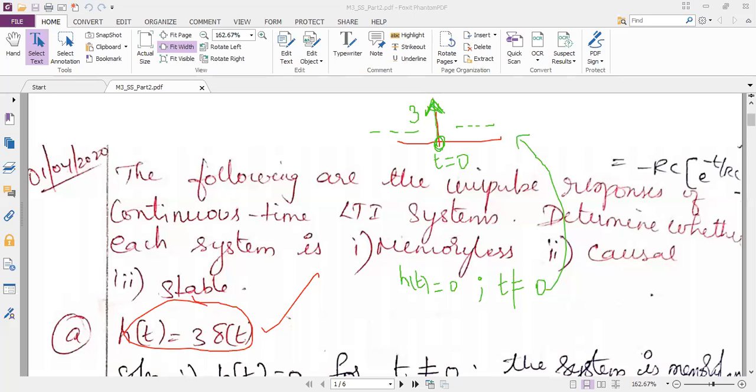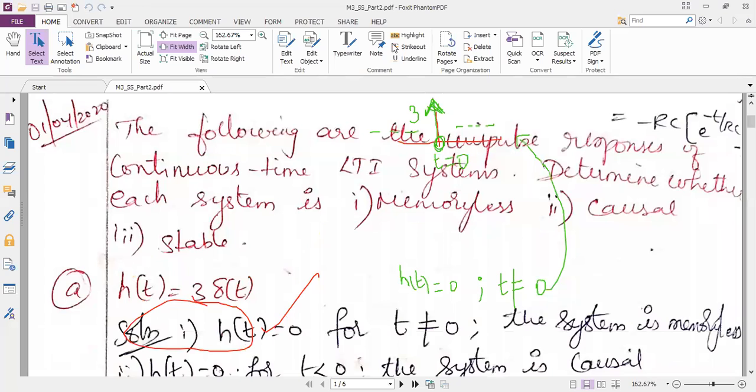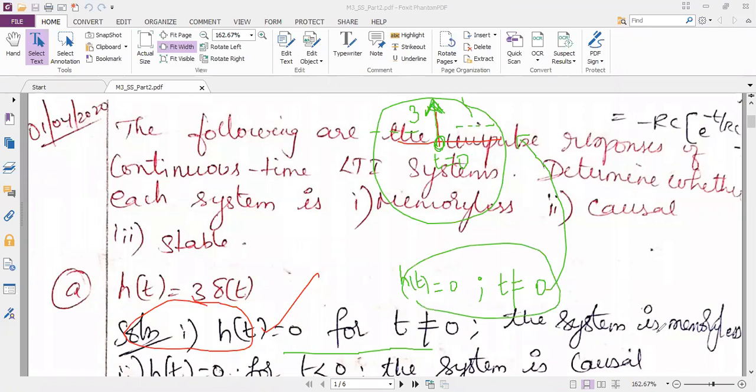You can see on the screen what I have written. In these notes I have not shown the signal, so for better understanding, you can draw the signal. From the signal, you can reach a conclusion. That will always be better. So h of t is equal to 0 for t not equal to 0. Therefore, the system is memoryless.